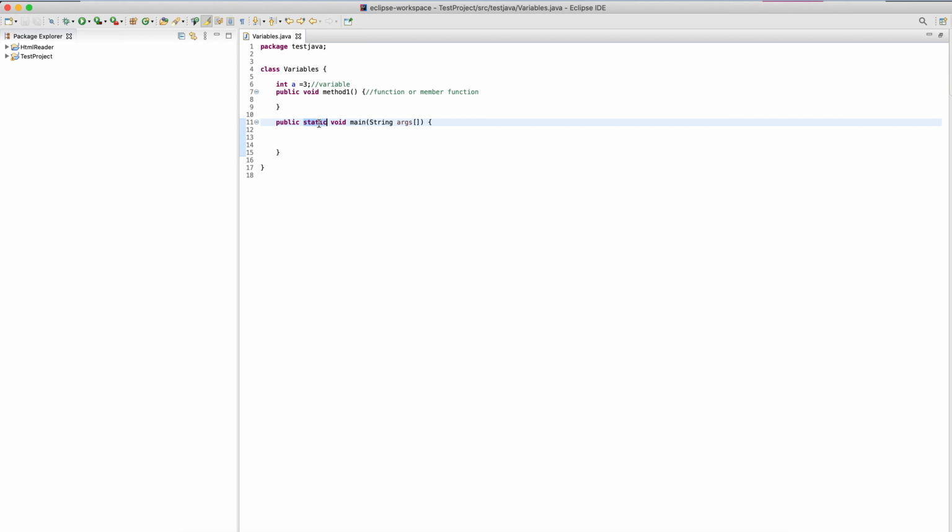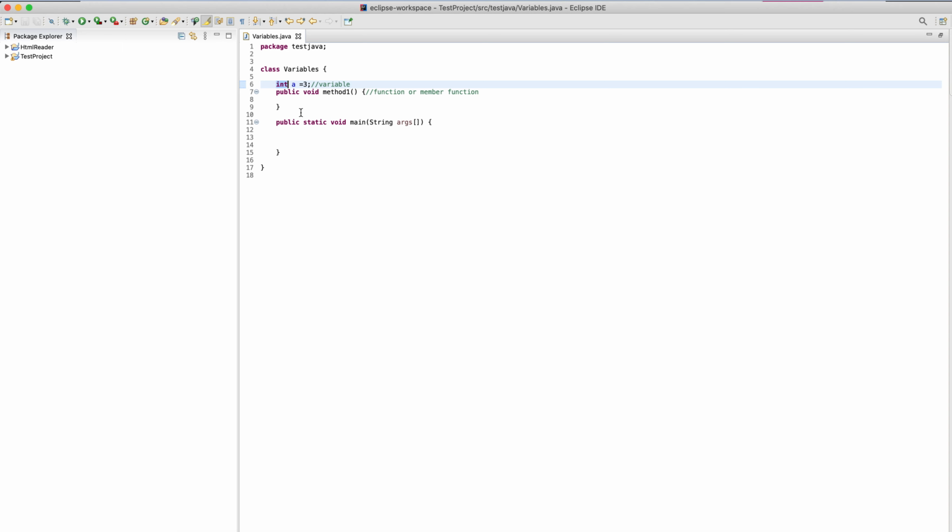Then we are using a static keyword, which means to call this method we don't need to create an object of the class. This is also a main method that is there in some other class, in my object class. So as we are learning about class, in a class I can have a variable and I can have a method. Now to access these variables and methods, I need to create an object of this class through which I am going to call them.